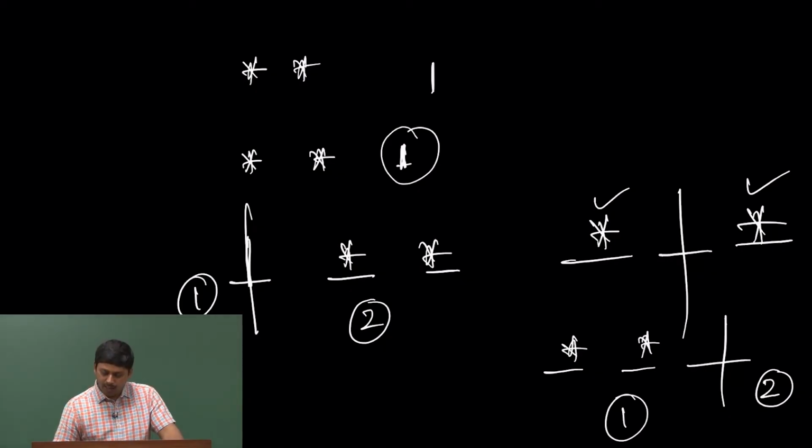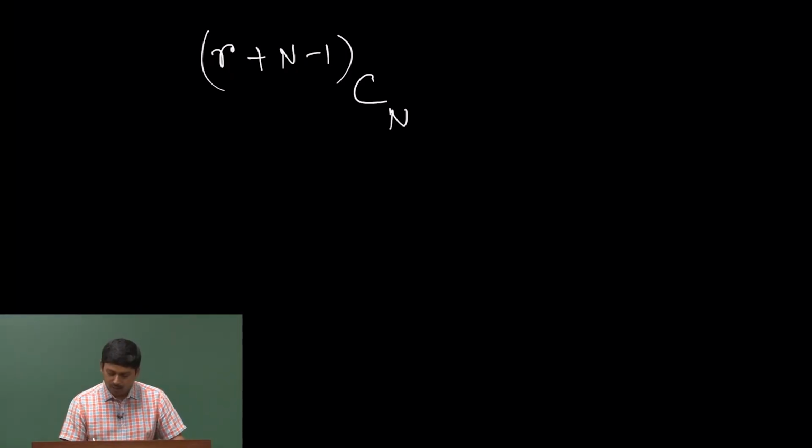So, now the thing is that I have R number of stars plus n minus 1 number of bars. This many spaces I have, in which I can put the n minus 1 bars wherever I want to, and that will distinguish the particles or energy levels into different distinguishable particles. You can say indistinguishable particles into different boxes, whichever way you can think of.